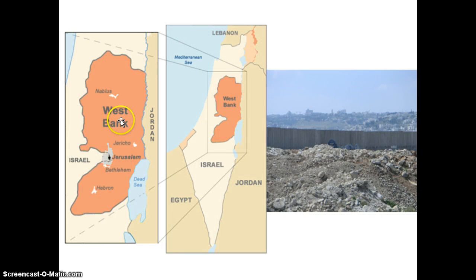Here we have the West Bank. The West Bank is another region under Palestinian control. And we call it the West Bank because it refers to the region on the western bank of the Dead Sea. It's home to around 2.4 million Palestinians, but Israelis have recently begun moving into the West Bank, forcing cooperation between the two groups, right? And as we can see, the West Bank is heavily, heavily guarded.